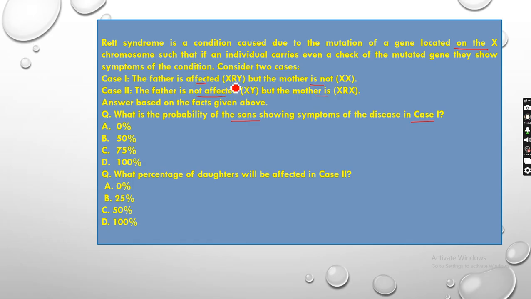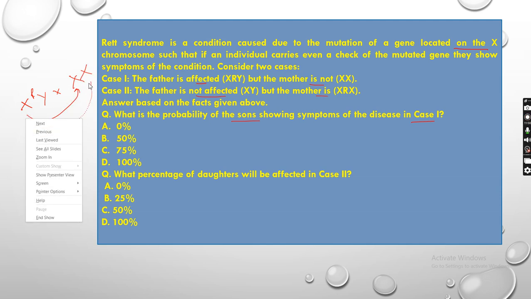So let's find out. Father is affected, so XRY. Okay, cross with the mother. So this one. So here it becomes XRX, XRX.